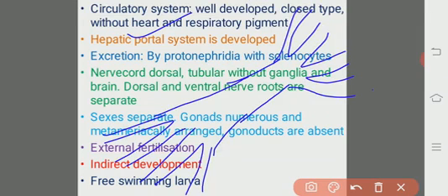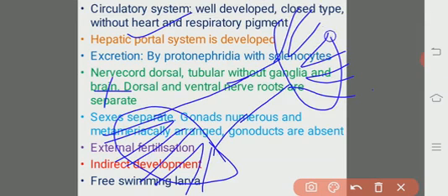That is, any vessel which is formed by the fusion of a number of capillaries in an organ, and which after reaching another organ is again bifurcated into small capillaries, such a kind of system is known as a portal system.